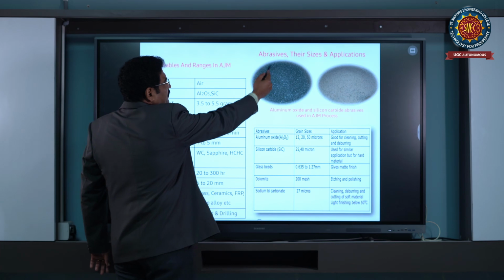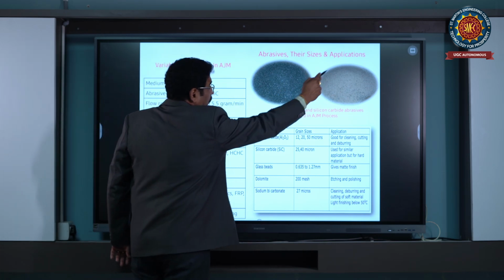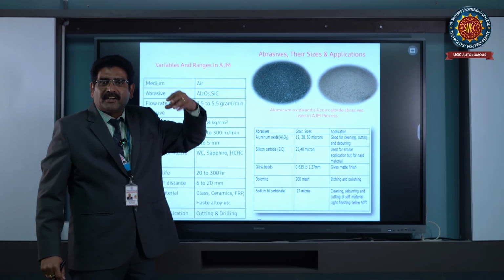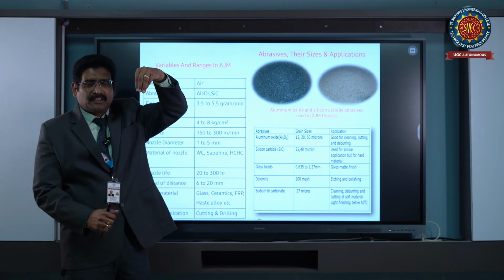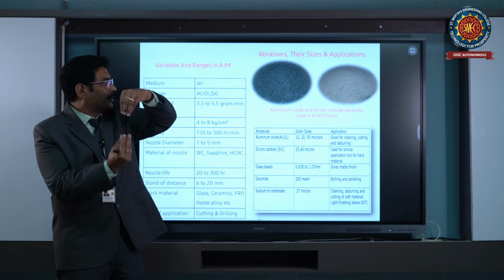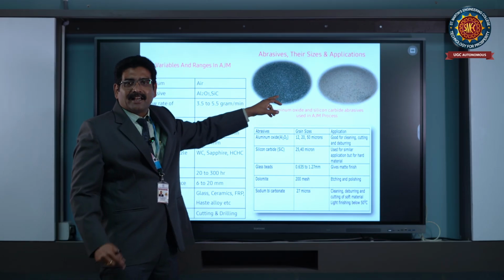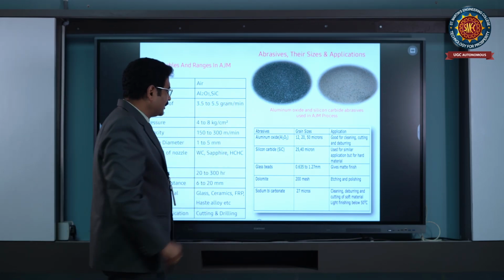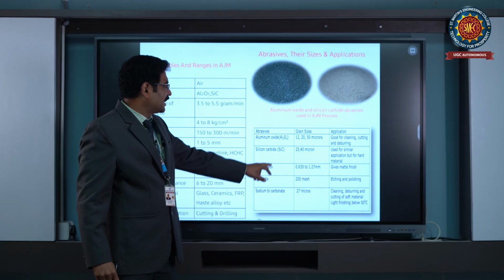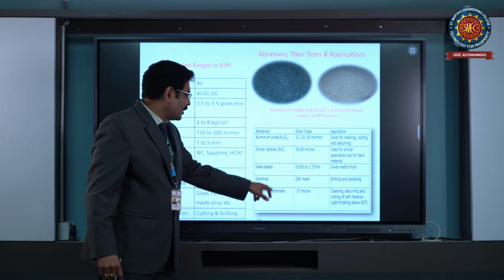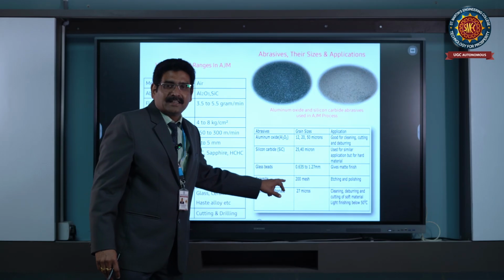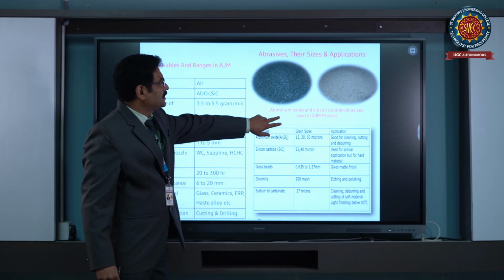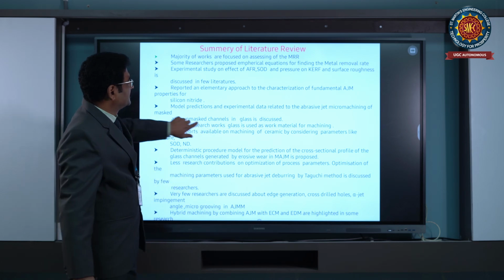Here, if you see, these are all different types of abrasive powders, abrasive particles. They look like powder, but once they come with air at high pressure, they act like a cutter, like a tool. It cuts the material. Abrasive particles include aluminum oxide, silicon carbide, glass beads, dolomite, sodium bicarbonate, diamond dust, all these different types of abrasive particles which we will be using in the present applications.